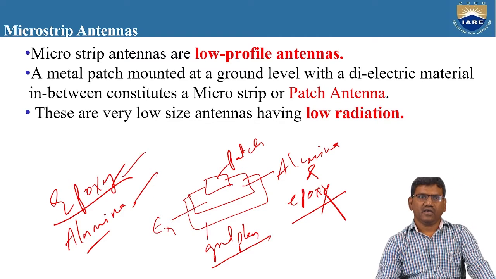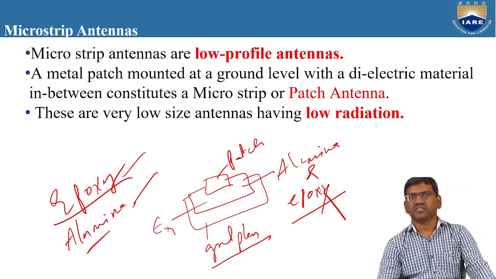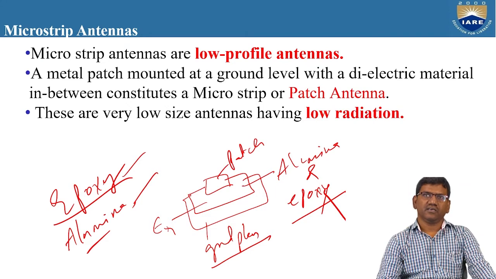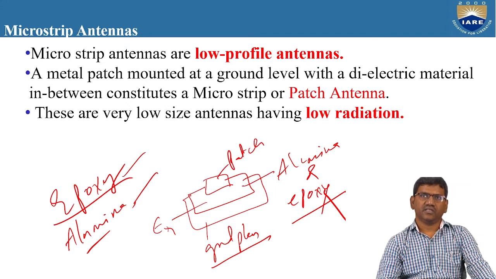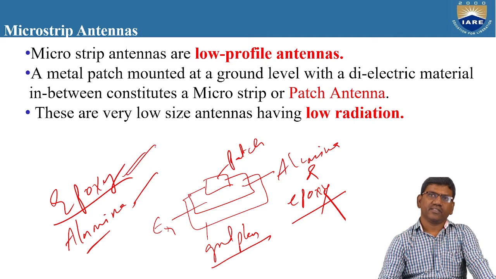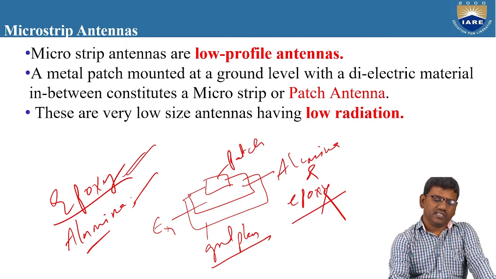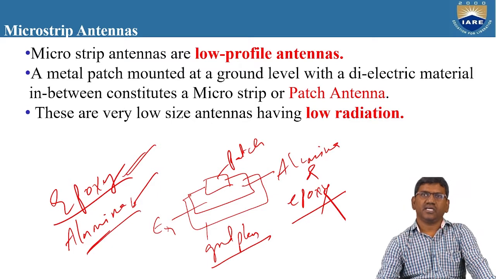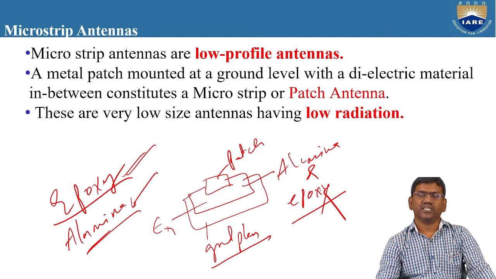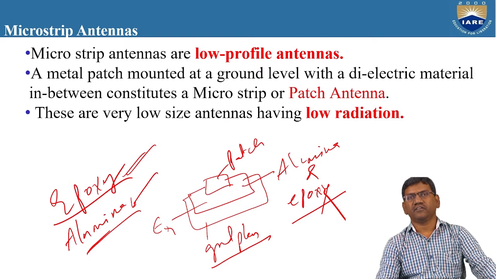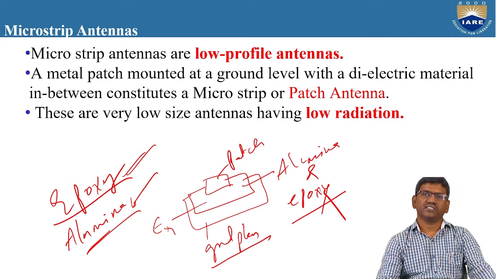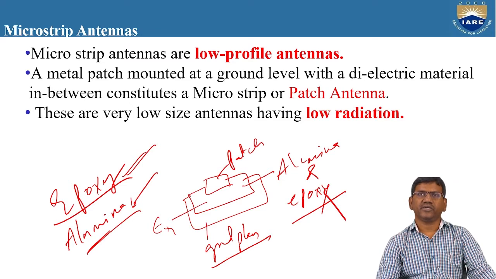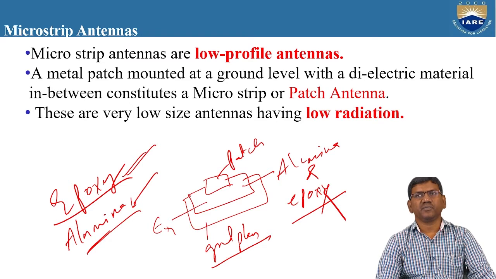If you want to increase the radiation efficiency to a larger extent, you can use epoxy. If our requirement is for the radiation efficiency to be very low, then you can use alumina as the dielectric substrate between the ground plane and the patch. So depending upon our requirement for a particular application, you can decide the amount of substrate to be added between the patch and the ground plane.